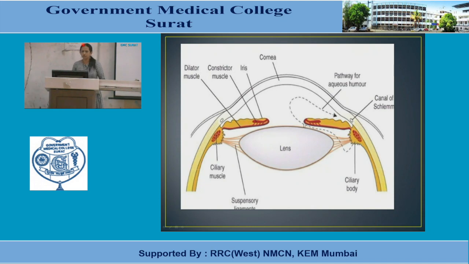Here there are chances of pupillary blockage in narrow angle glaucoma, and there is closure of the iridocorneal angle. So there is a problem in drainage mainly via the trabecular route, and traveling from the posterior chamber to the anterior chamber is also difficult.